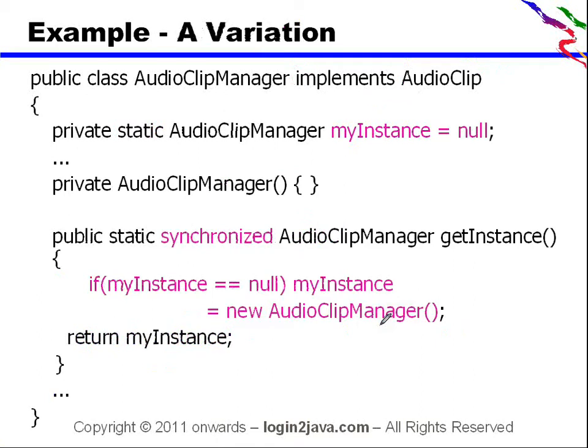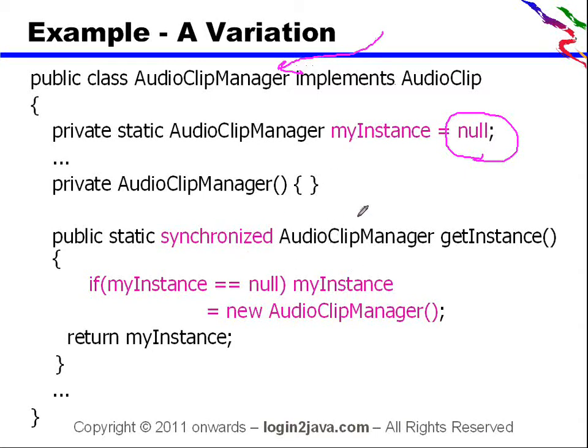Now see another variation. Just have a look for a few seconds and think how it is different from the previous one. We are not creating the object over here. We are assigning null to it. It means we are not creating the object when this particular class is loaded into the memory.